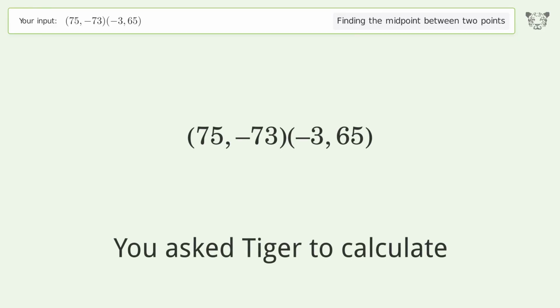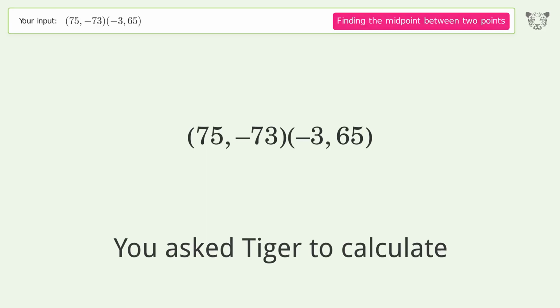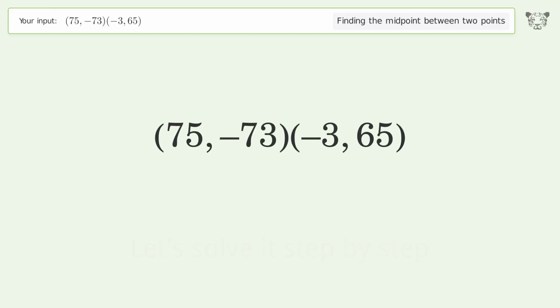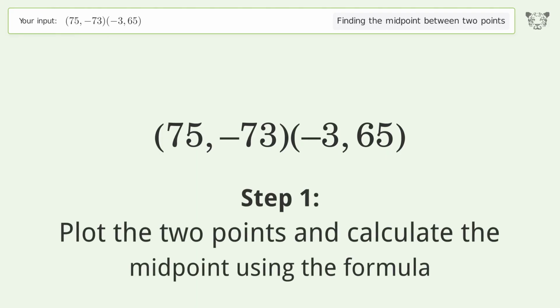You ask Tiger to calculate. This deals with finding the midpoint between 2 points. The midpoint between the 2 points is 36, -4. Let's solve it step by step. Plot the 2 points and calculate the midpoint using the formula.